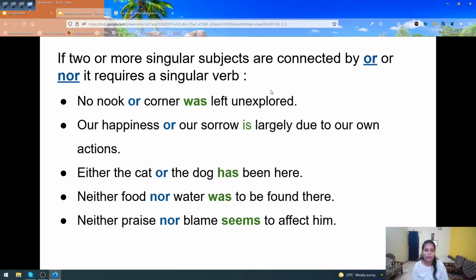Neither praise nor blame. Here again praise and blame both are abstract nouns, and they are singular and they are connected with the word nor. So what should be the verb? It should be singular. Neither praise nor blame seems to affect him.